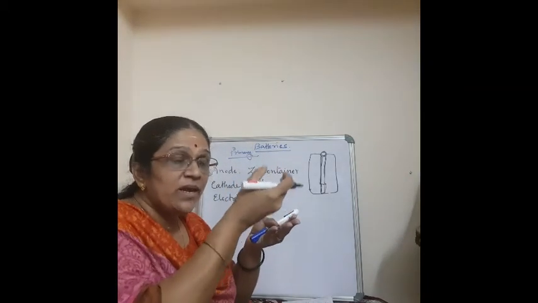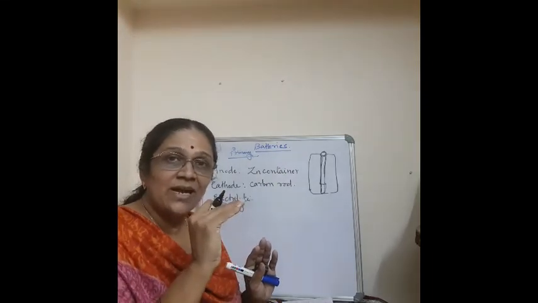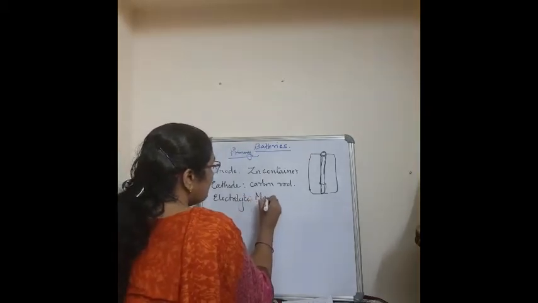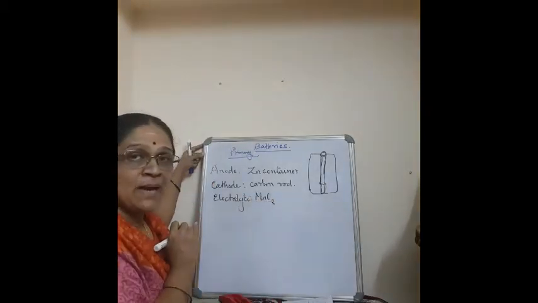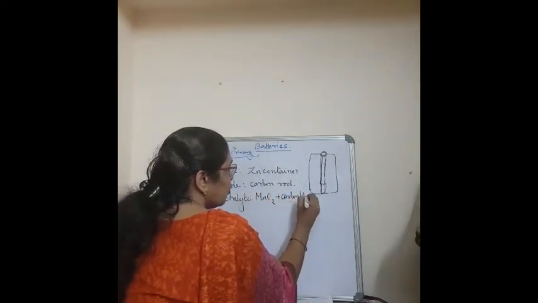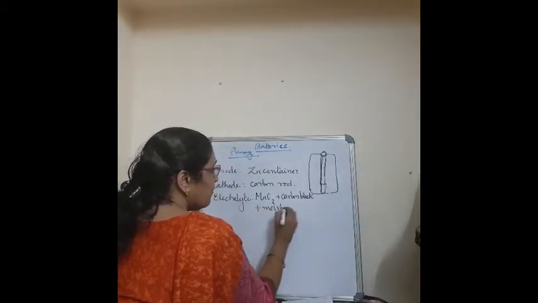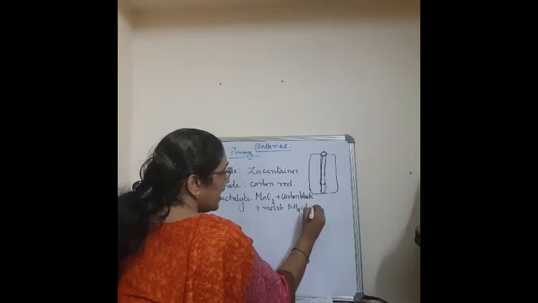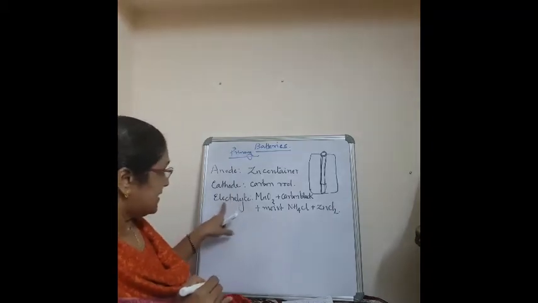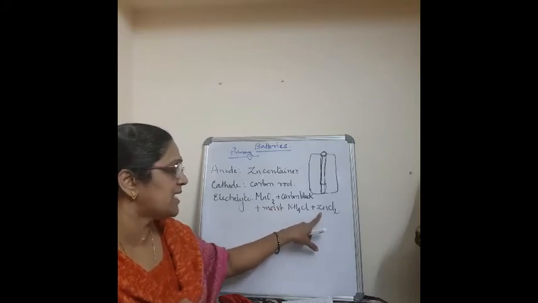There is more space between these two, and this space is filled with what? The electrolyte. And electrolyte is a mixture of 3 or 4 things. That is, I will write it as MnO2. What is MnO2? This manganese oxide or dioxide plus carbon black. You know carbon black, you have studied earlier. Plus moist, listen carefully, moist ammonium chloride and zinc chloride mixture. You see, the electrolyte contains MnO2, carbon black, moist ammonium chloride as well as zinc chloride.